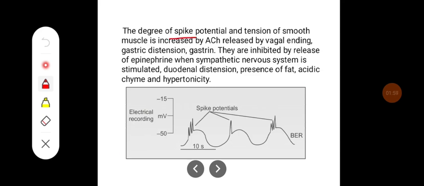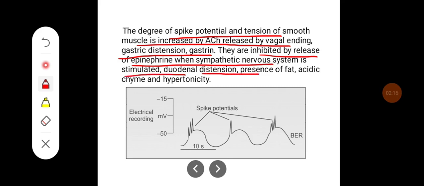The degree of spike potential and tension of the smooth muscle is increased by acetylcholine released by vagal endings, gastric distension, and gastrin. They are also inhibited by release of epinephrine when the sympathetic nervous system is stimulated, and also by duodenal distension, presence of fat, acidic chyme and hypertonicity. Here you can see the wave of basal electrical rhythm superimposed by the spike potentials, which are going to increase the tension in the smooth muscles.